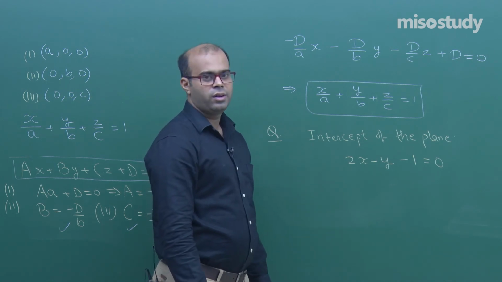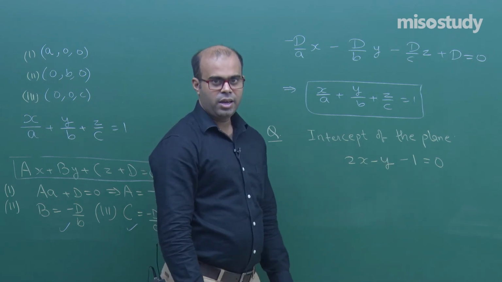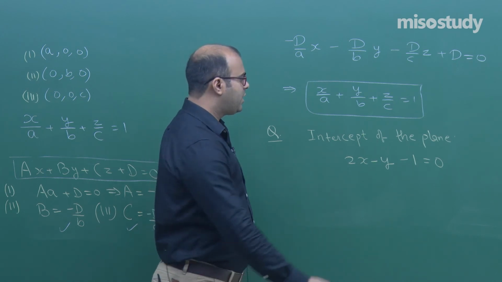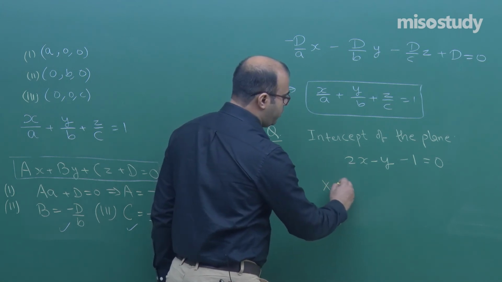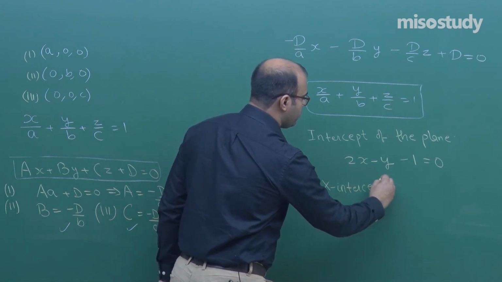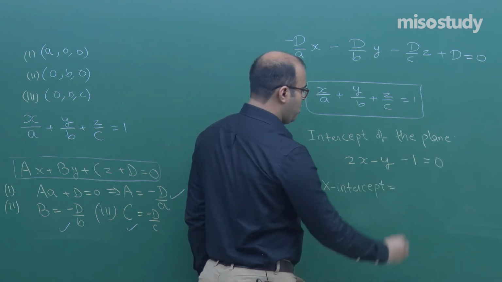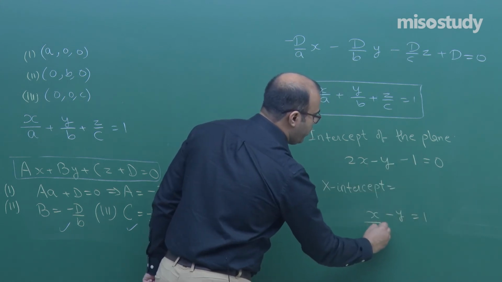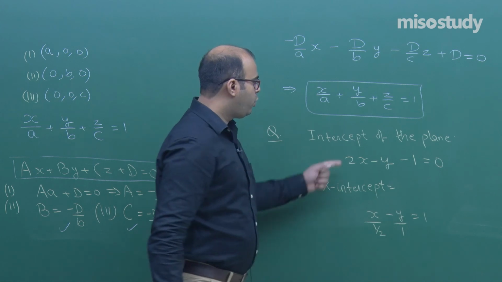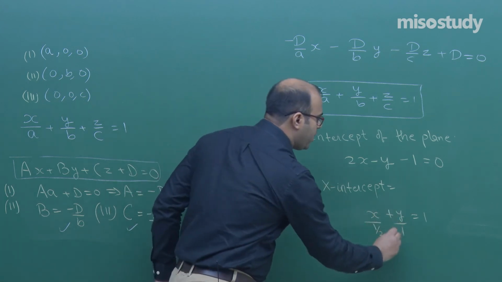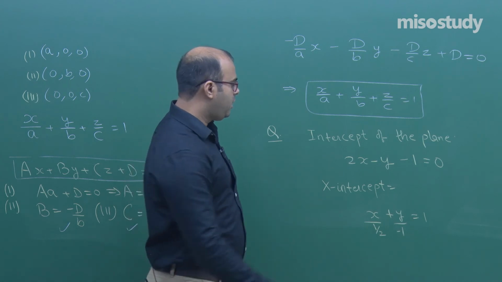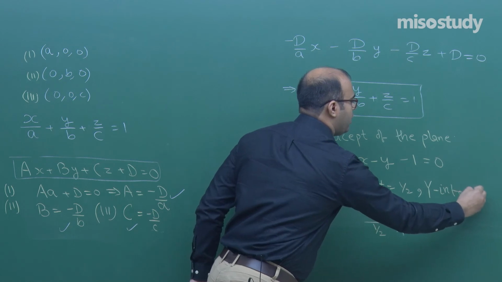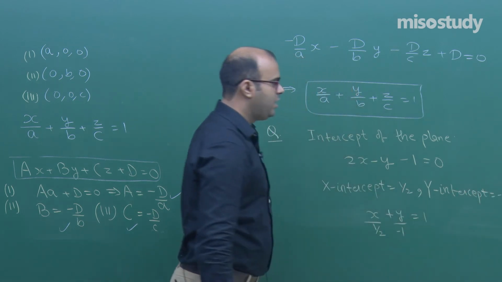So, if you observe here, z is not present. If z is not present, then how can you find the intercept? Okay. So, you will say that of course the x intercept of this plane is found by taking the 1 on the right side and writing it as 2x minus y is equal to 1, and this 2 will go here. So, you can rewrite this like this: x by half plus y by minus 1 equal to 1. So the x intercept is half. If you talk about the y intercept, it is actually minus 1.